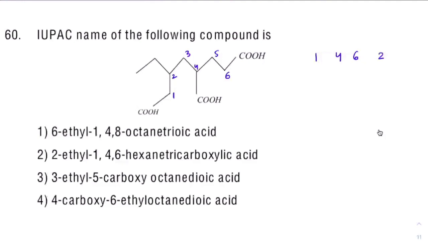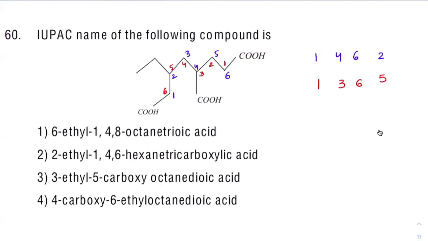Got it? Now, in case you go from this end, COOH, let me take the other color. So if I go this way, 1, 2, 3, 4, 5, 6, the COOH numbering is coming at the first position, third position, sixth position, and ethyl at the fifth position. See, these three are functional groups, correct? So the priority of functional groups should be more preferred rather than the substituents.